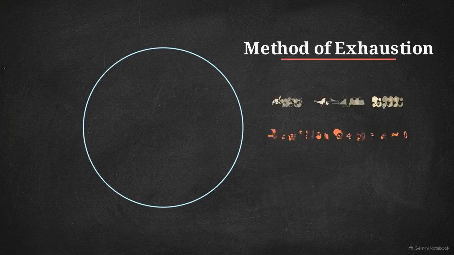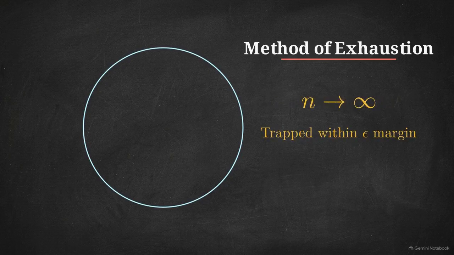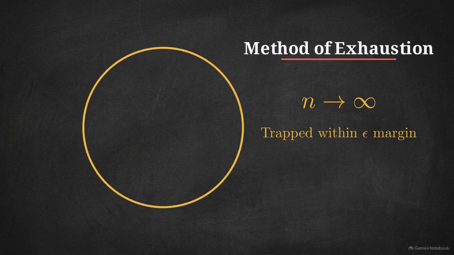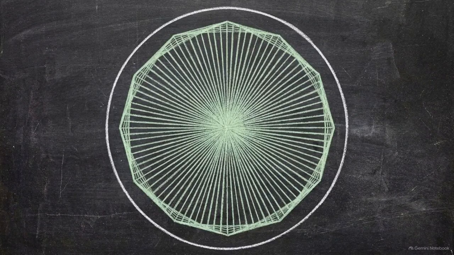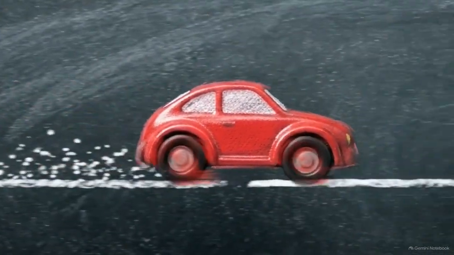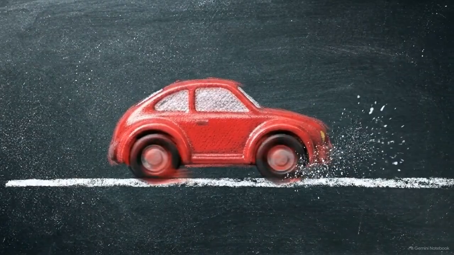As the number of sides approaches infinity, the polygon gets permanently trapped. Its area falls within the microscopic epsilon margin of the true circle's area. By utilizing an infinite progression of straight, calculable lines, we can precisely map a continuous, perfect curve. We can now take this exact tool back to our toy car to finally solve the paradox of right now.